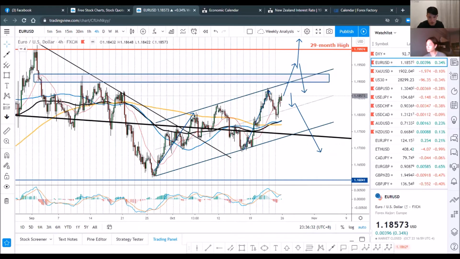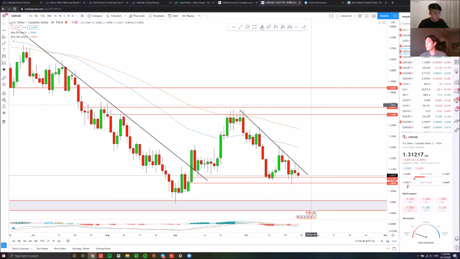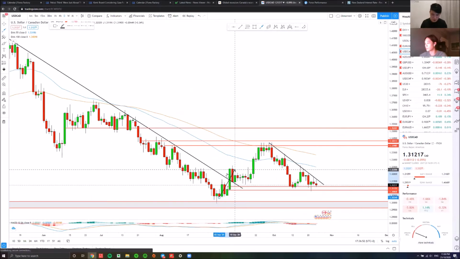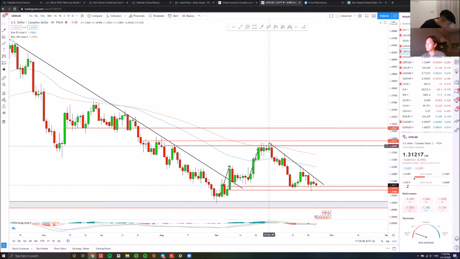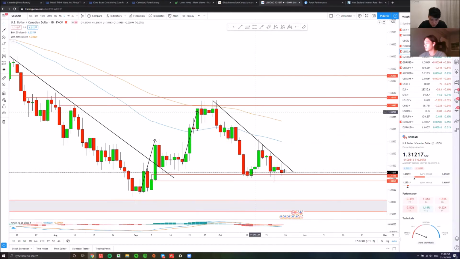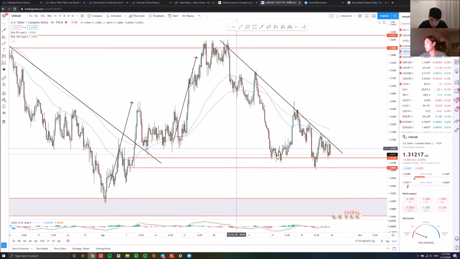So JJ. So we can see, as discussed previously, dollar CAD after breaking out of this 6-month downward trend line, after just 2 waves, hit a very strong resistance level and started to come down. And this week, on the smaller time frame, we can see that price has been supported at this level multiple times.